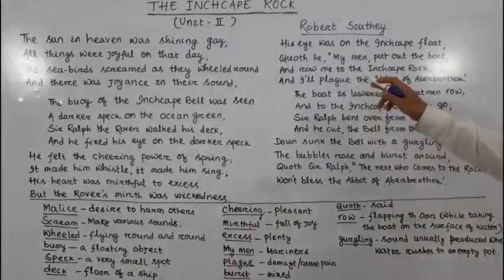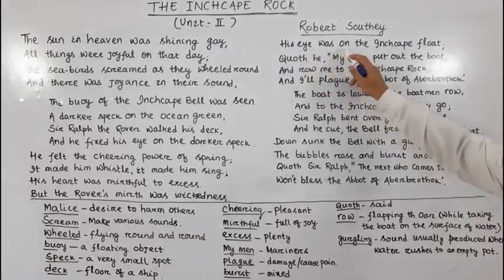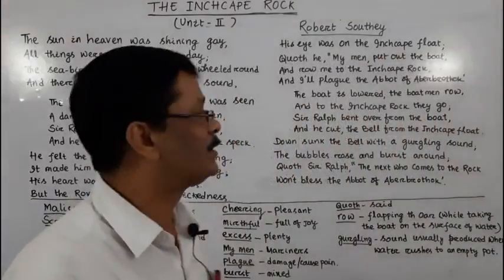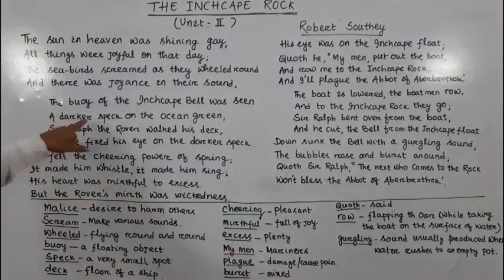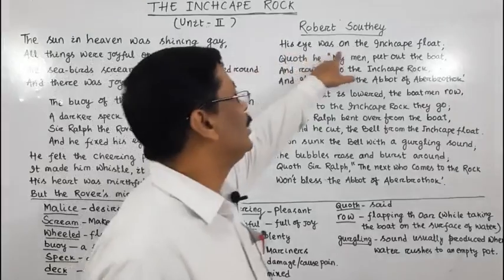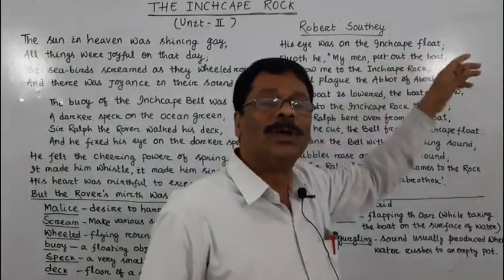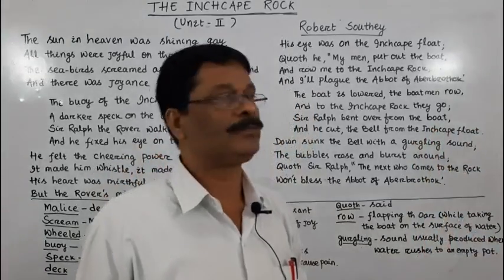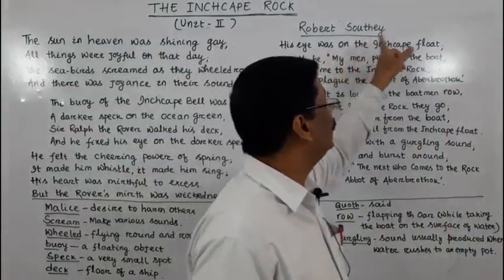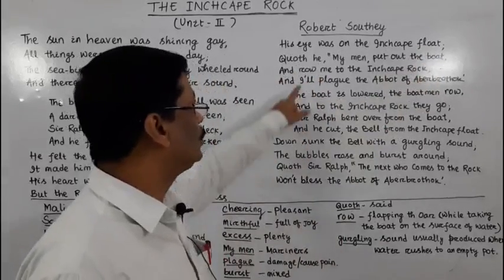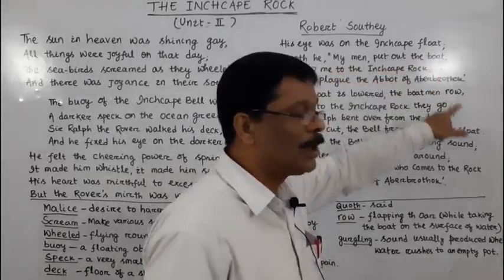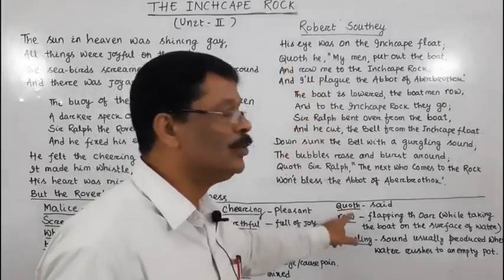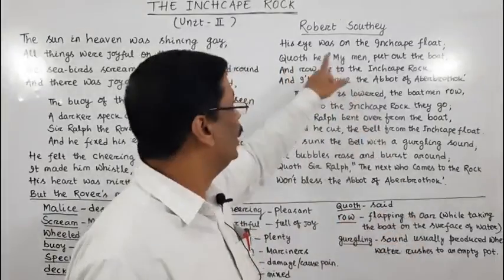Now let us come to the third stanza. His eye was on that Inchcape float. As he had fixed his eye on that darker speck, his eye was on that Inchcape float, that buoy on which a bell was placed. Quoth he, my men, put out the boat. Quoth means said. He said.